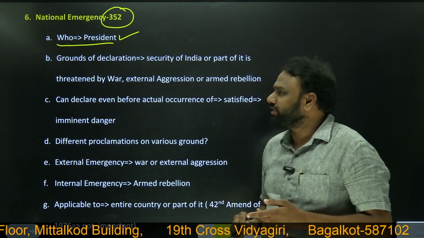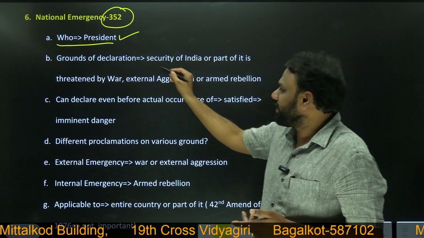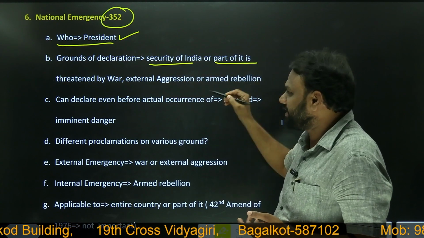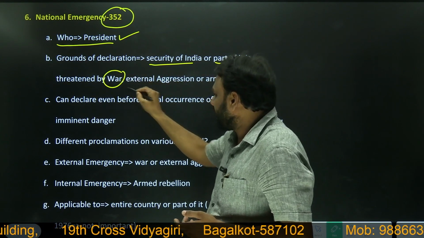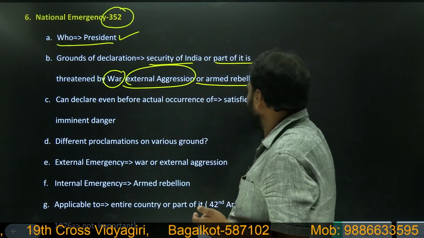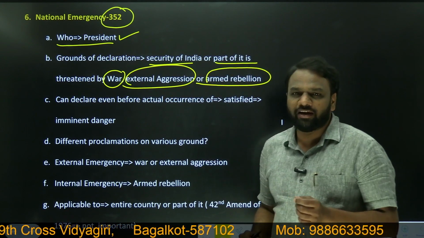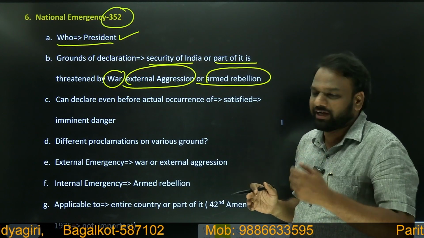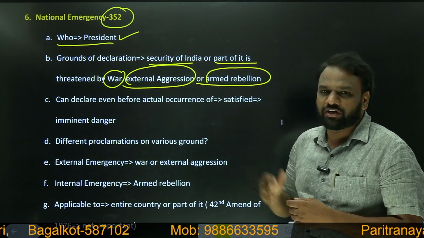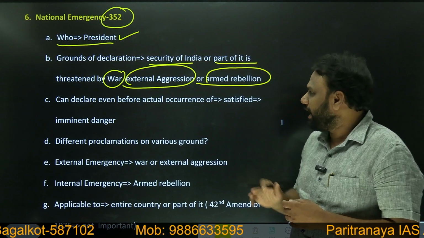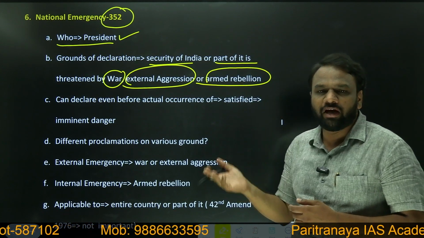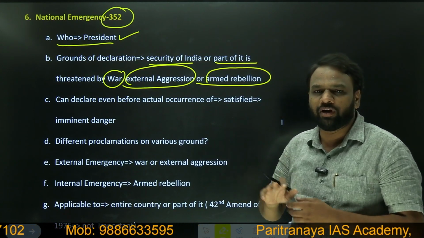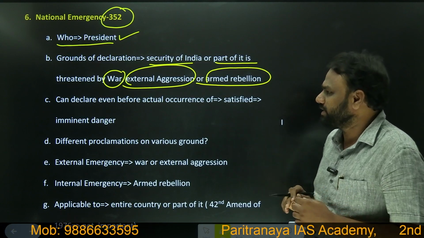So what are the grounds of declaration? We have already seen: whenever the security of India or part of it is threatened by war, external aggression, or armed rebellion, the President can declare national emergency. We have already seen examples: a war with Pakistan; external aggression, for example China's aggression on India; and armed rebellion, wherein the Maoists fight against our own army. So these are the examples.